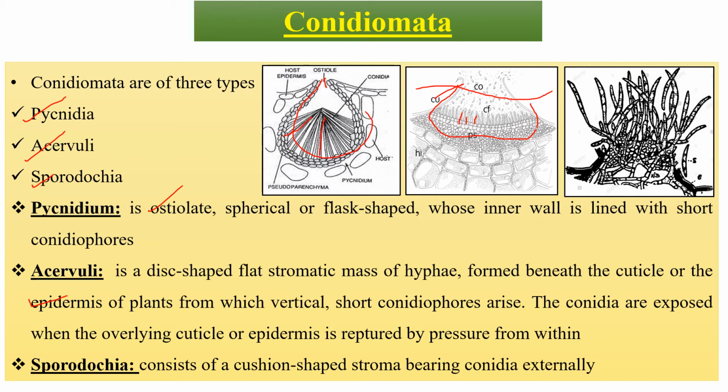And coming to the third, that is sporodokia. Sporodokium consists of a cushion shaped stroma bearing conidia externally. Here the sporodokium is a cushion like structure, but the conidia are produced externally, so they are not enclosed within the sporodokium. So this is just a cushion like structure. These are the three different conidiomata, that is pycnidia, acervuli and sporodokia.